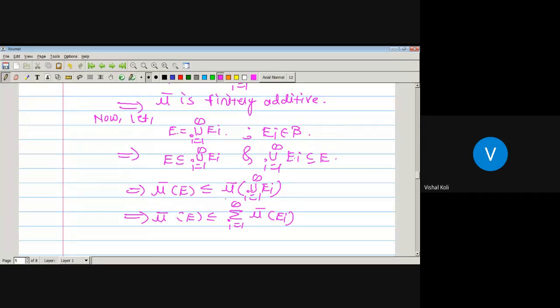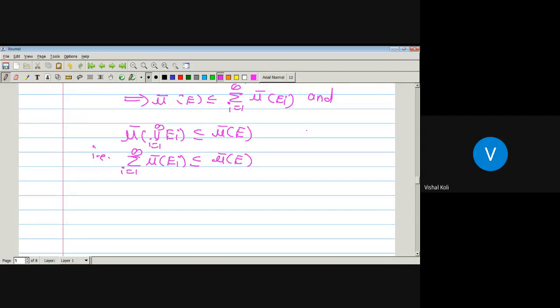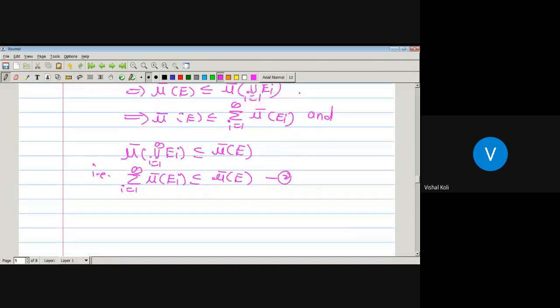And also, from this, the summation over i from 1 to infinity of mu bar of Ei is less than or equal to mu bar of E. Now comparing these two equations, take this one as 2 and this one as 1: mu bar of E is less than or equal to the summation of mu bar of Ei, and the summation of mu bar of Ei is less than or equal to mu bar of E.